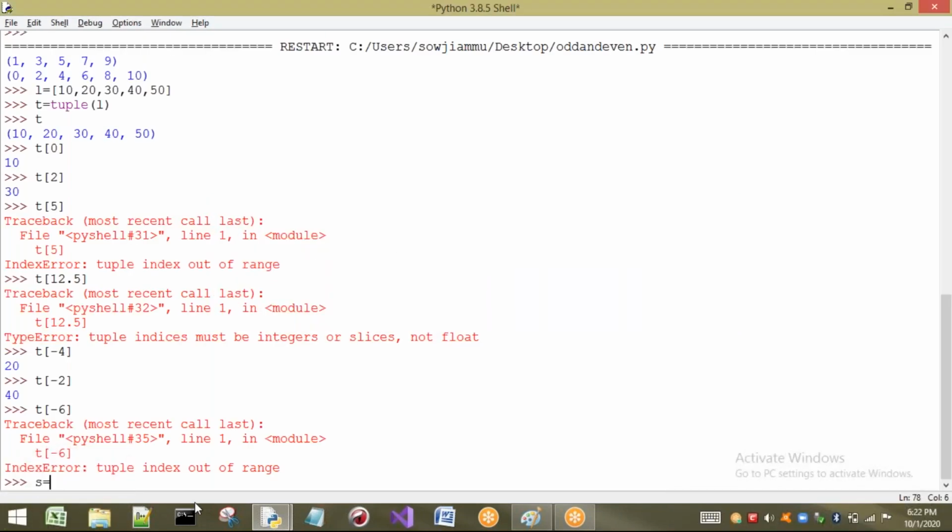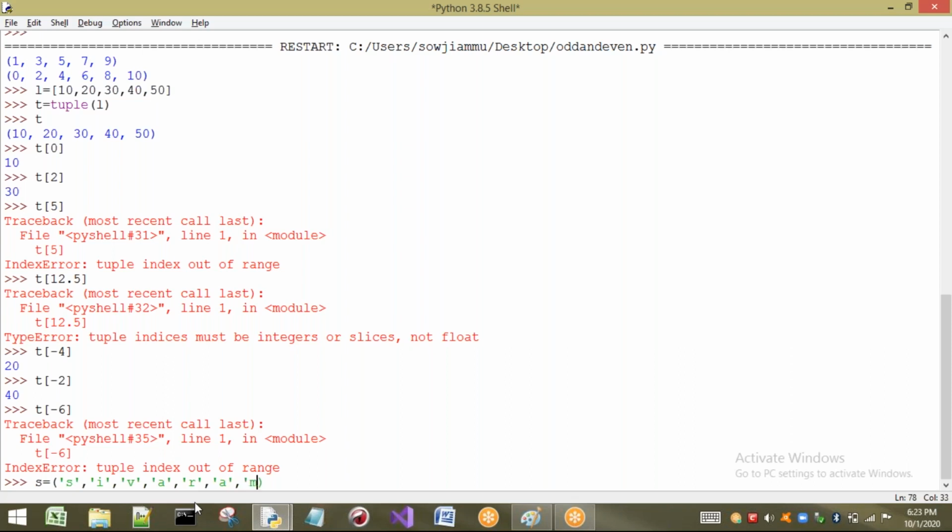I want to take one tuple with some characters, and I want to use some slice operators. I want to take some large string so that we can apply many ways of using the slice operator.